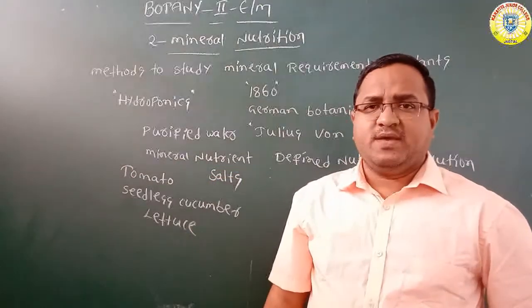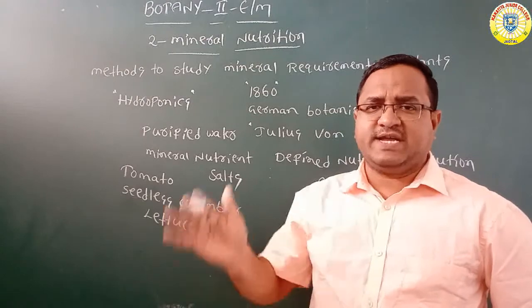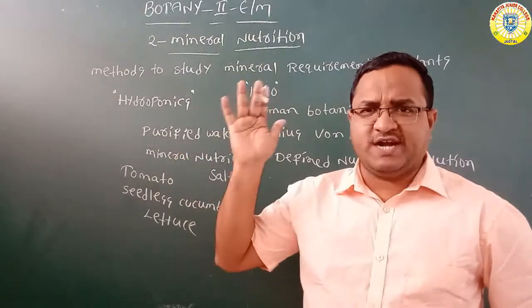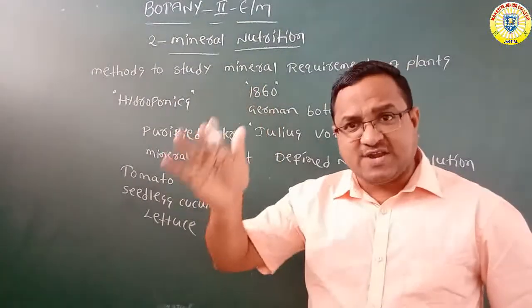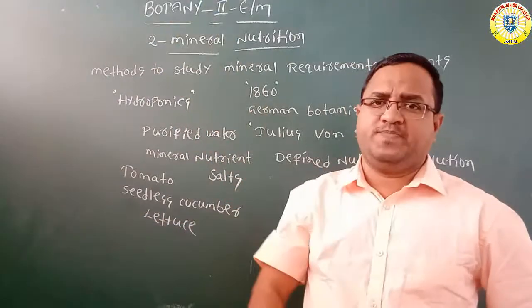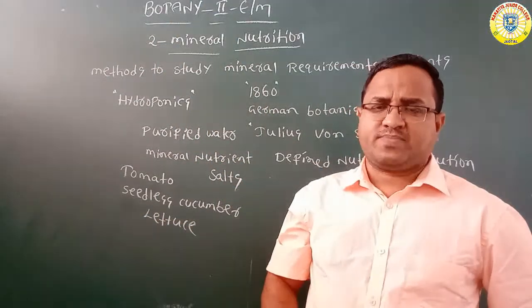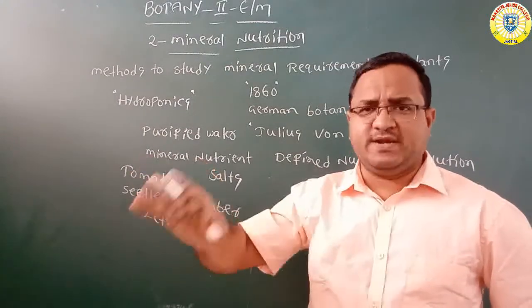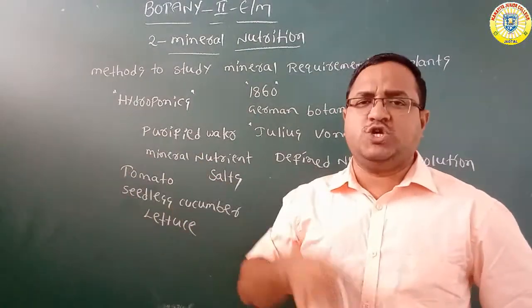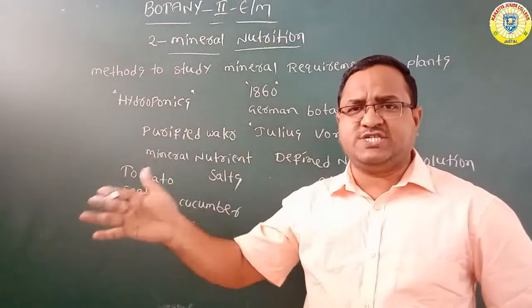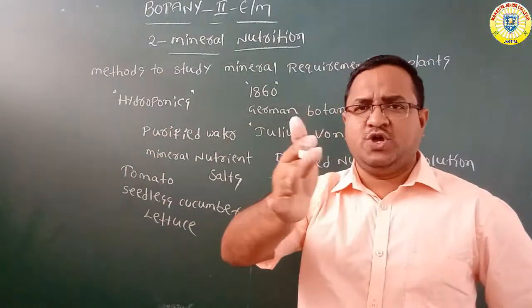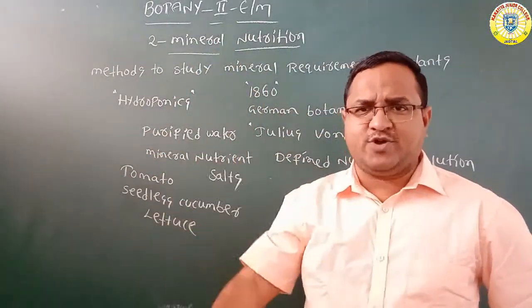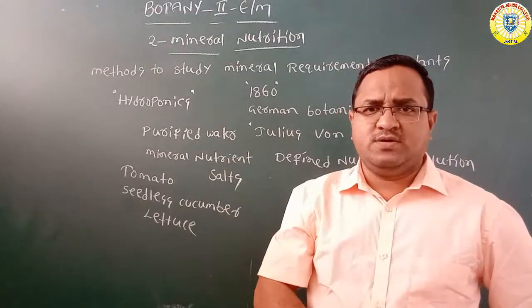A pump is kept in the reservoir of the nutrient solution. The pump transports the nutrient solution from the reservoir to the end of the tube.